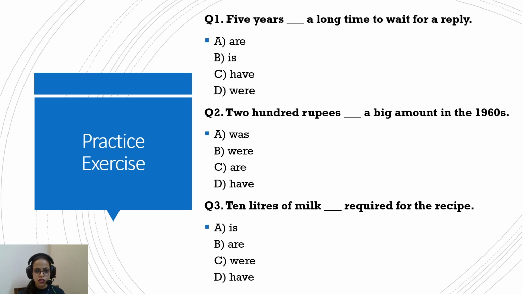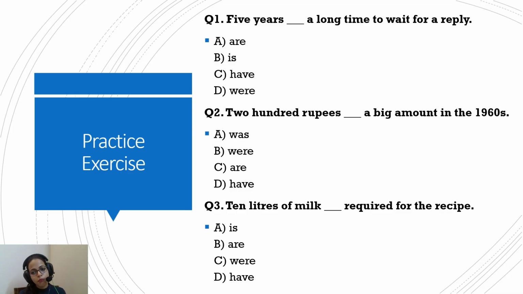Okay, let's do this now together. "5 years dash a long time to wait for a reply." Now, when you think of it, you're not thinking of each year. You're thinking of 5 whole years. This is talking about this big chunk of years. "5 years is a long time to wait for a reply."